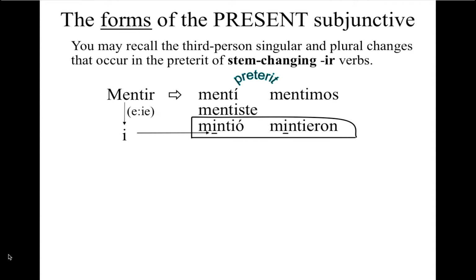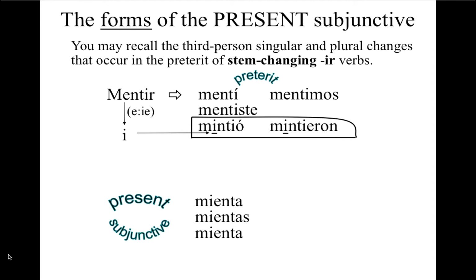Let's take a look at an E to IE verb change. Mentir. In the preterite, mentí, mentiste, mintió, mentimos, mintieron. Notice that, just like with dormir, the E to IE vowel change, you remember, happens in the él and ellos form in the preterite. In the present subjunctive, mienta, because we take yo miento, we do the vowel change. Mientas, mienta, mintamos, mientan. Notice where the vowel changes.